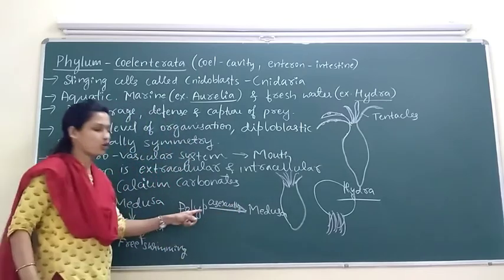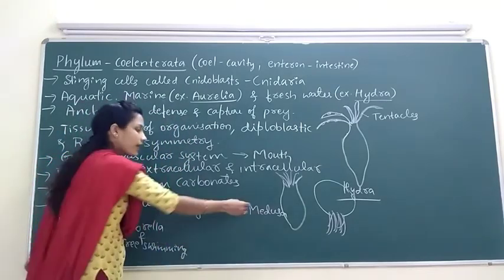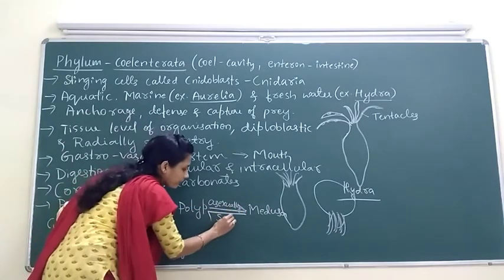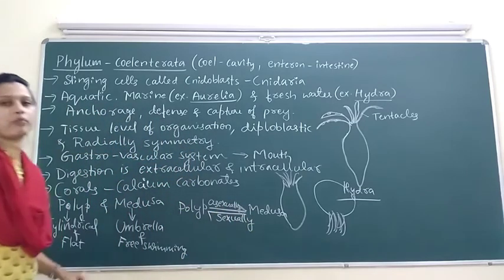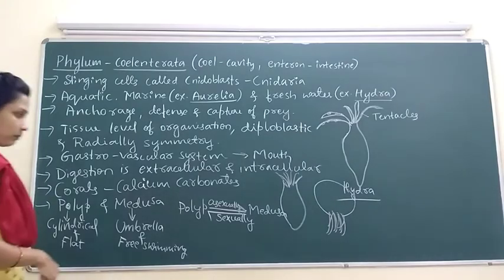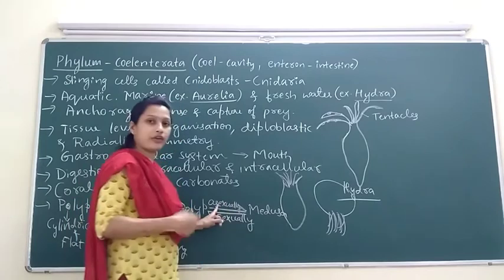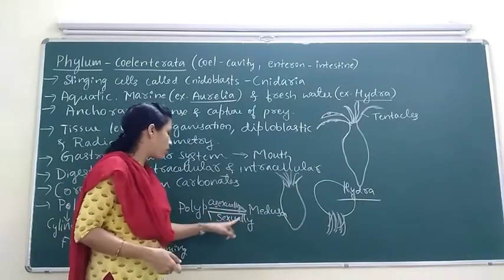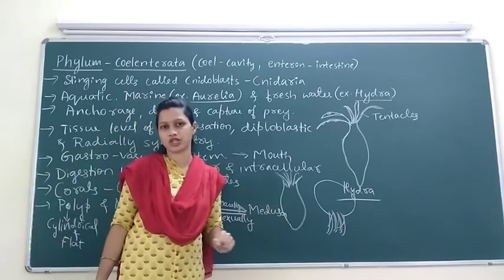Means by asexual type of reproduction, polyp produces medusa, whereas medusa produces polyp sexually. Means by sexual type of reproduction, medusa produces polyp. Polyp produces medusa by undergoing asexual type of reproduction, whereas medusa produces polyp by undergoing sexual type of reproduction.